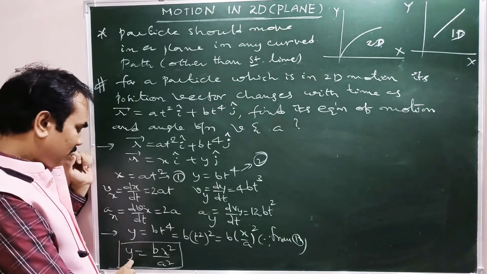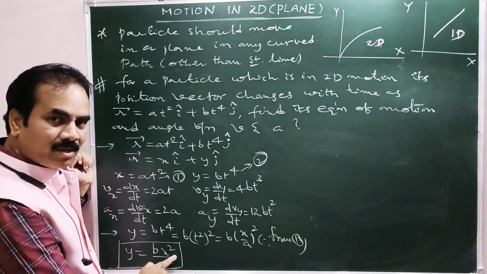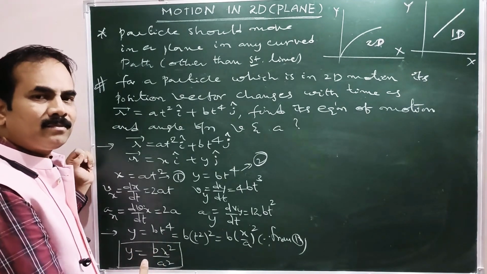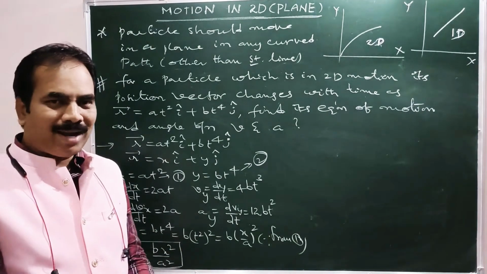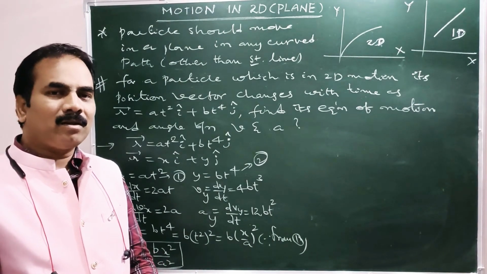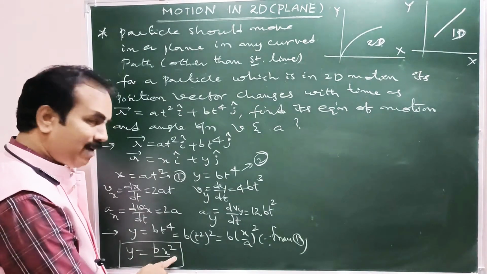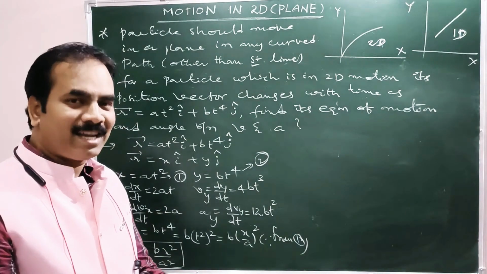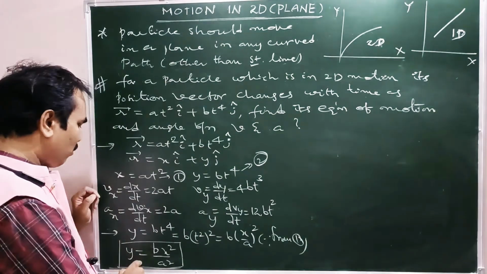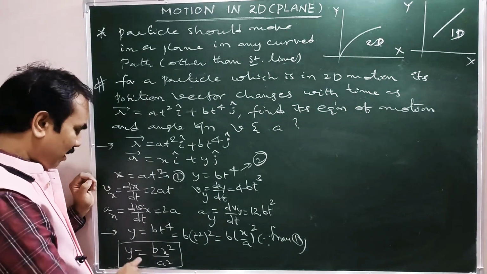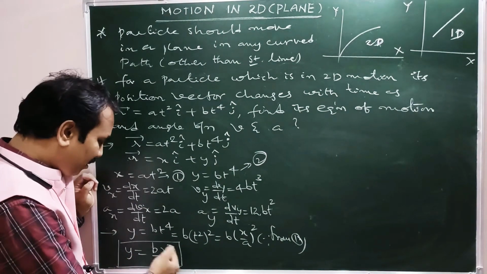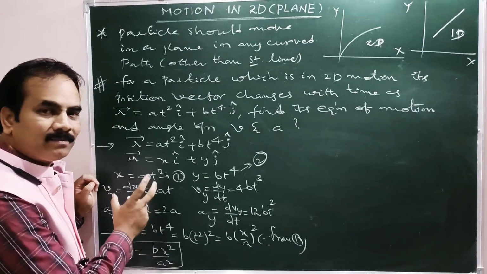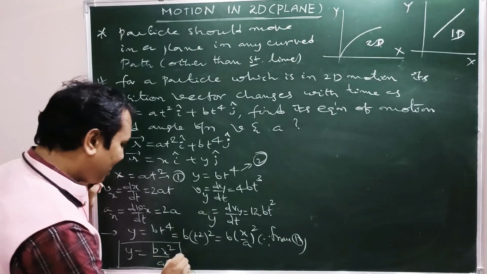But here y is a function of x without any involvement of time in this expression. If x and y coordinates relate to each other without involvement of time in that expression, then that becomes the equation of motion, as I said in the previous session, like y equal to bx square or ax square. Y is a function of x, but there is no involvement of time here. So this is the required equation of trajectory.